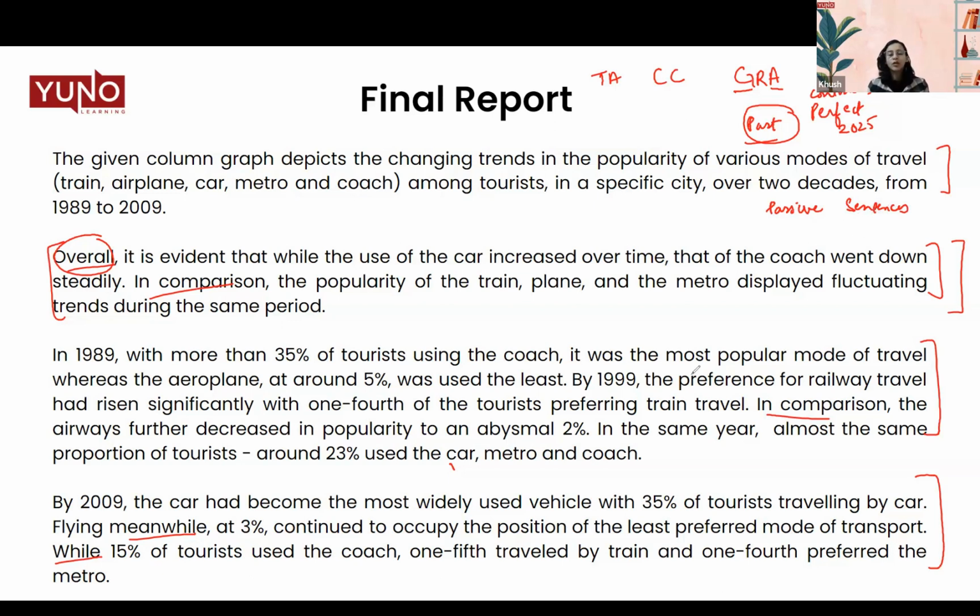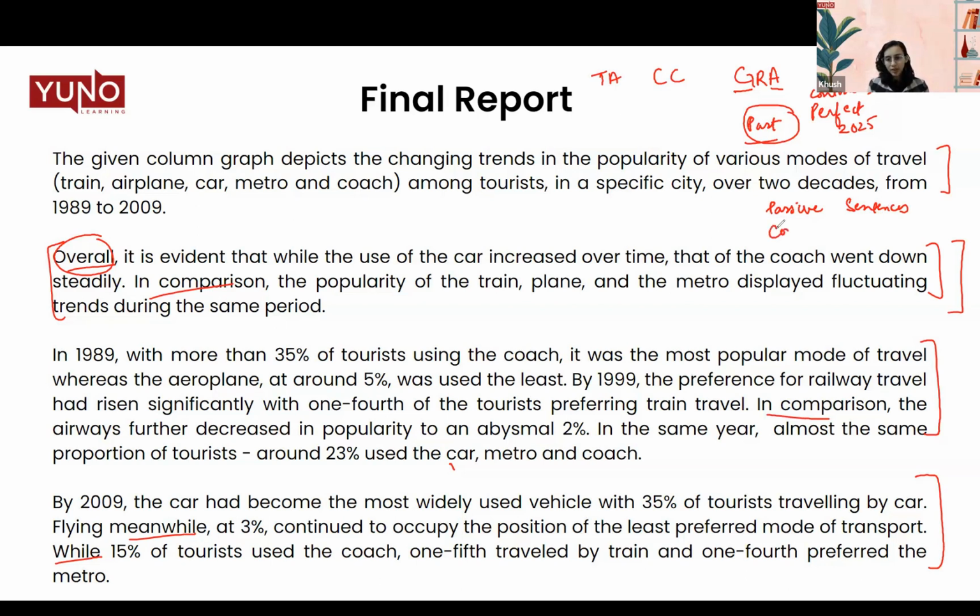So we always make sure, for example, that the data fluctuated to this value. It wasn't fluctuated by anyone. So that is why we always use passive sentences: the data showed an increase in value by 2029. Who did it? That is not the concern. That is why in a report, we always use passive sentences.